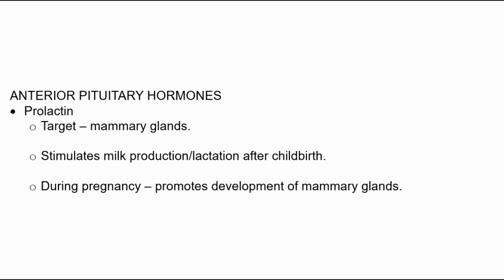The final hormone from the anterior pituitary is called prolactin. It primarily targets the mammary glands and stimulates milk production and lactation after childbirth. During pregnancy, it promotes the development of the mammary glands.